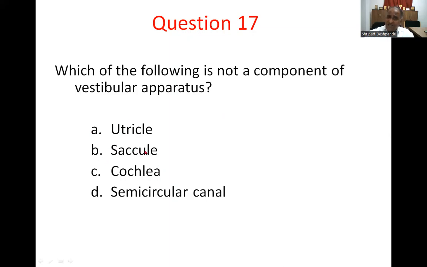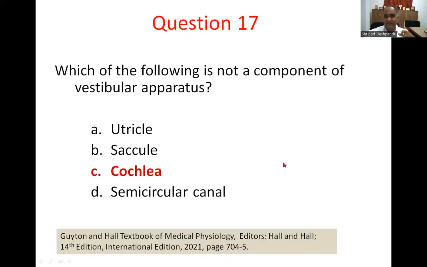Option B, it's a part of the vestibular apparatus. Option D. Whereas cochlea is not a vestibular apparatus, it is the cochlear auditory component. So option C is the correct response in this case, question number 17.